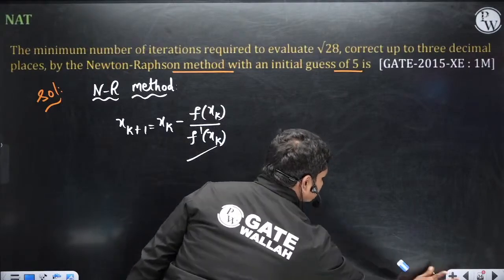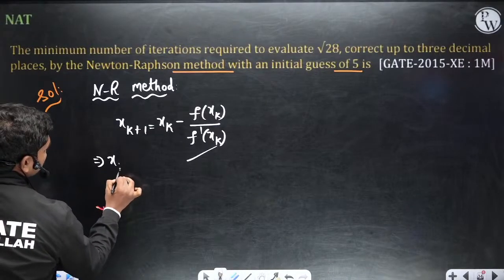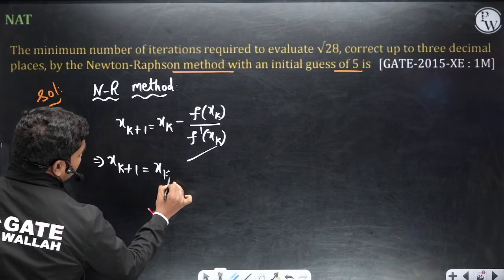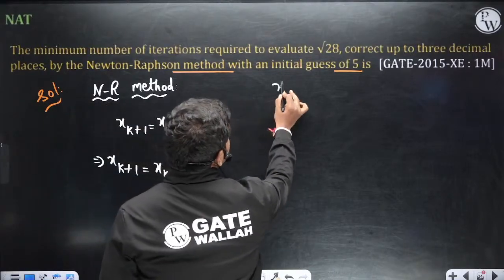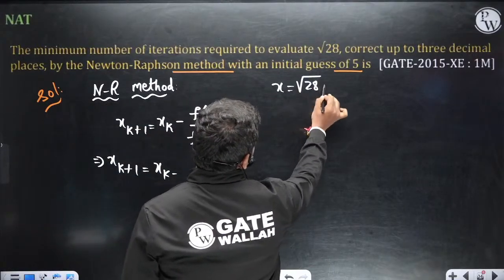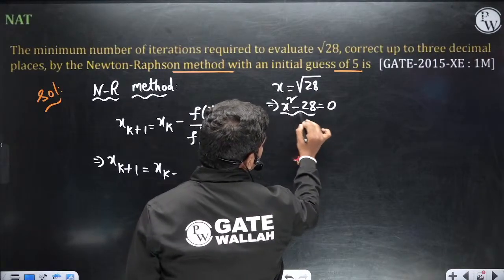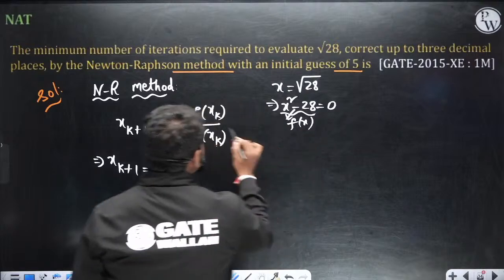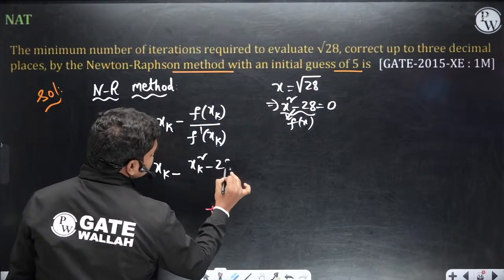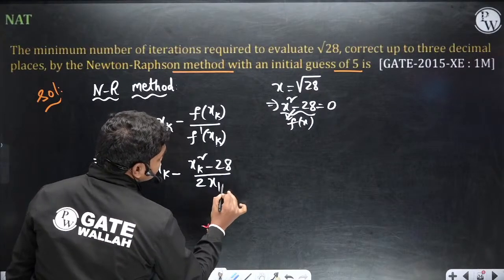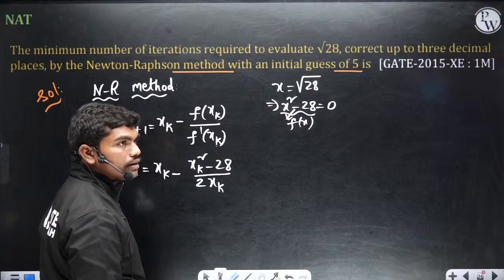Fine. So this is what you have. xk plus 1 is equal to xk minus f of xk by f dash of xk. Now what is the equation actually here? We want x equal to square root of 28, correct? So this equation can be written as x square minus 28 is equal to 0. So this is your f of x. So f of xk is xk square minus 28, divided by 2 times xk, because the differentiation of this is 2x.